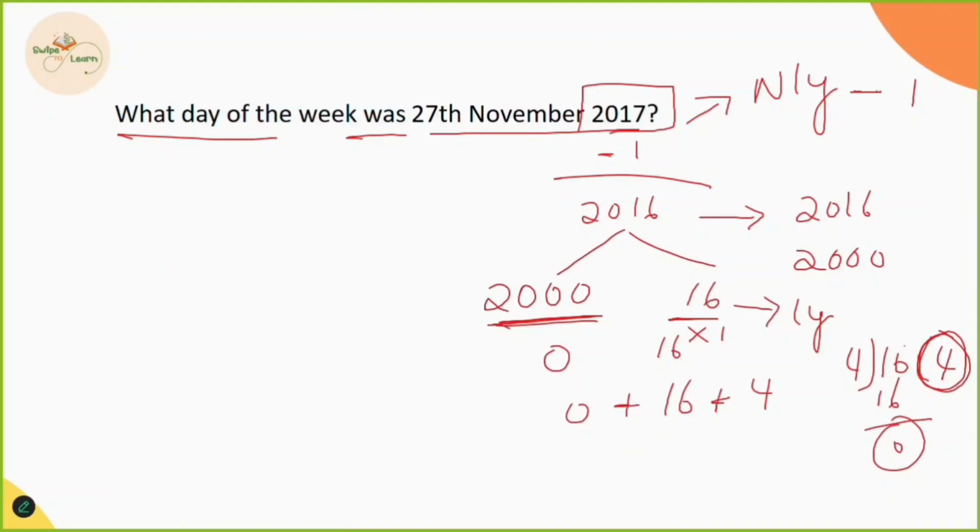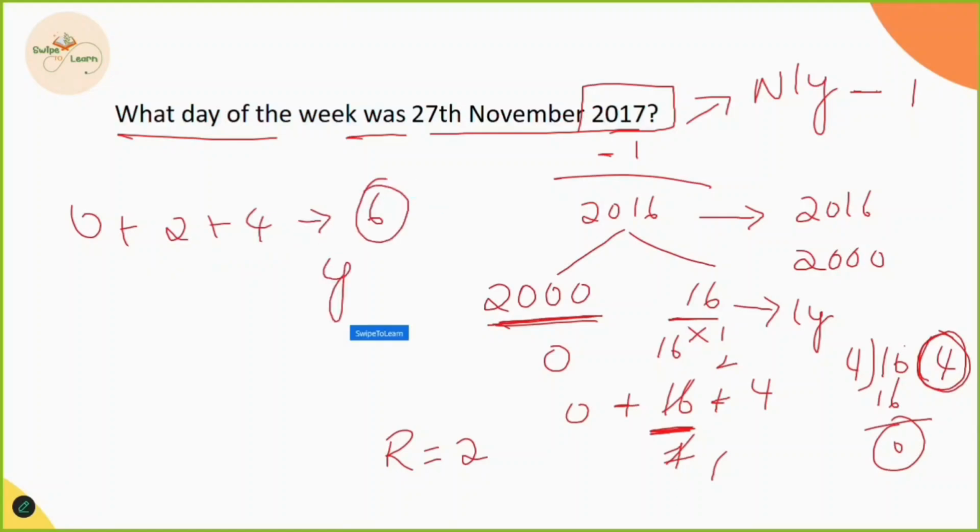Now 16 is greater than 7. So what do we do? Simply divide with 7. When I divide with 7, what do I get? 7 1s are 7, 7 2s are 14, and the remainder is 2. So 0 plus 2 plus 4, which is 6. 6 is the year code. So for 27th November 2017, the year code is 6.